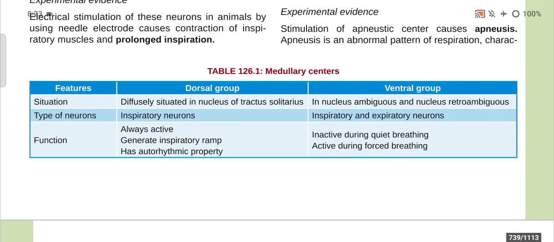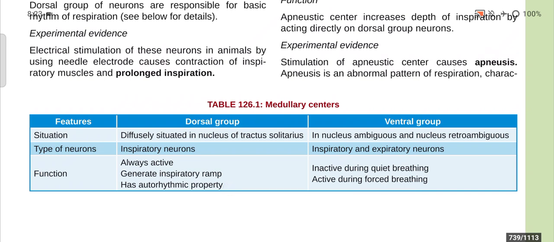Now we will discuss the table or chart. There are the dorsal group and the ventral group. Medullary centers. Situation: the dorsal group is diffusely situated in the nucleus of tractus solitarius, but the ventral group is present in the nucleus ambiguus and nucleus retroambiguus. Type of neuron: the dorsal is inspiratory and the ventral is both inspiratory and expiratory. Function: the dorsal is always active, it generates the inspiratory ramp and it has autorhythmic property. In the ventral, it is inactive during quiet breathing and active during forced breathing.